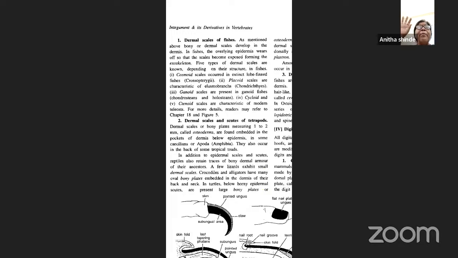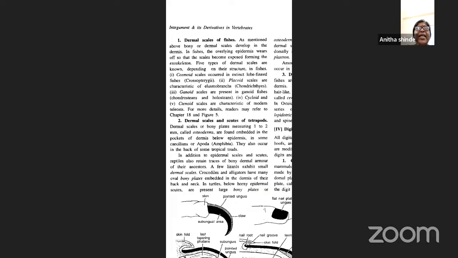So you don't find epidermal scales here, but in the case of fishes, the epidermis which is present gets shed off so that the scales become exposed and form the exoskeleton. Five different types of dermal scales have been identified depending upon their structure in fishes. They are called cosmoid scales, placoid scales, ganoid scales, cycloid scales, as well as ctenoid scales. The presence of scales is a characteristic feature of fishes, as you all know.